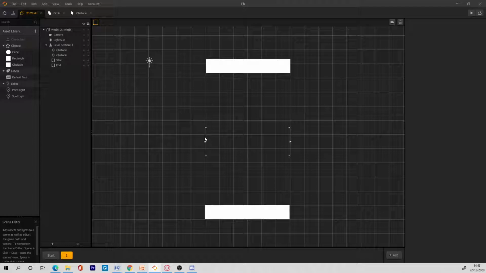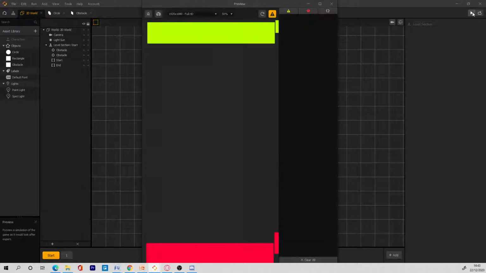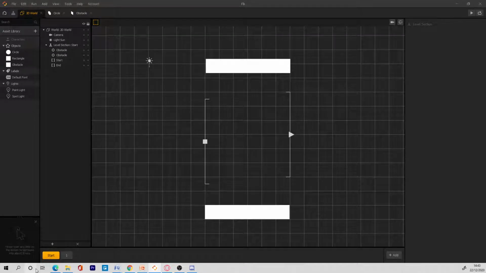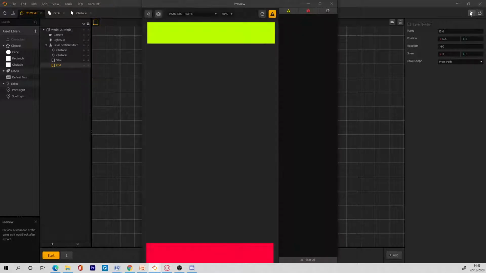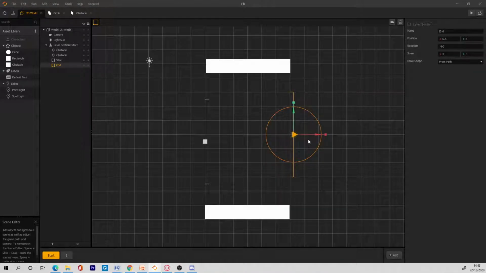Okay, so once we've made the first one, if you play the game now, we will just see this scene, and then this other one is coming to the sides, which we don't want. To fix that, if you go to the start scene and move this a bit further, let's make it 6.5. Can we see it now? No, we can't see it. Exactly. So there's no perfect value for this end and start. You need to play your game every time to know which value is best for your game.